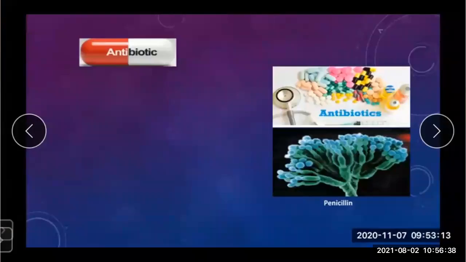Now moving further towards the antibiotics. The first example is penicillin. See this picture. This is the picture of the antibiotic used here. It is penicillin.